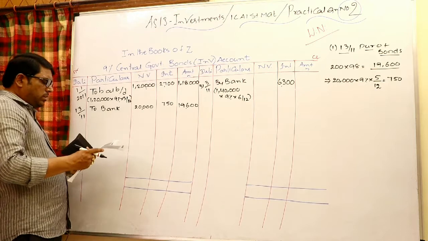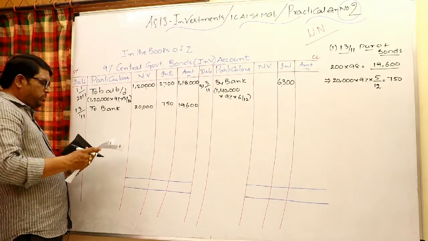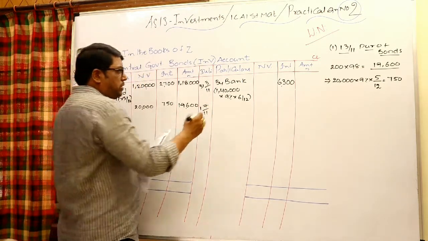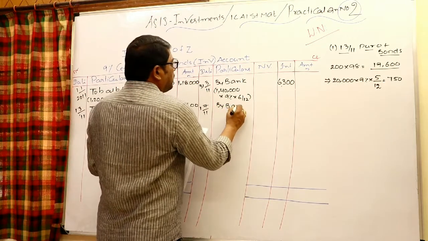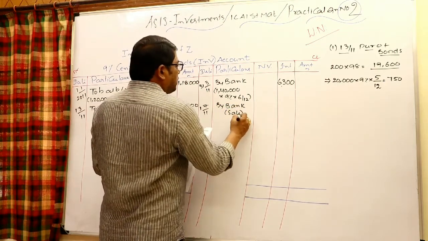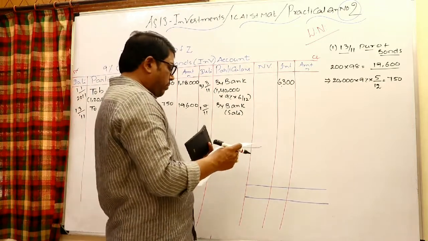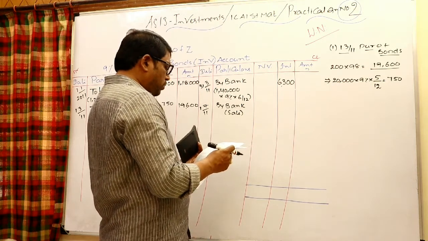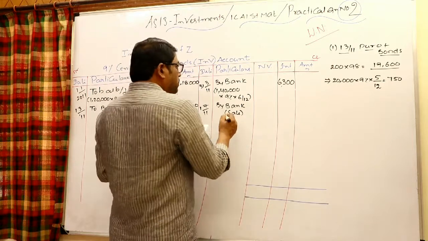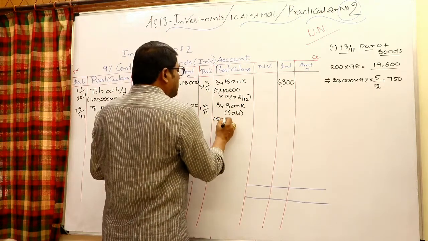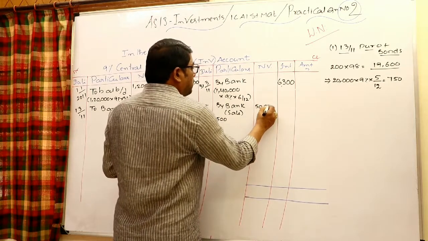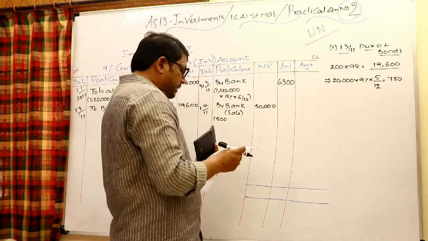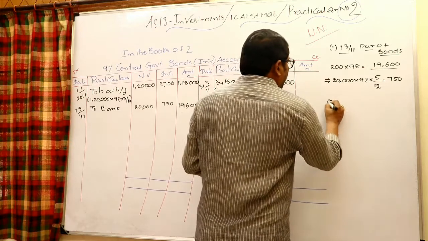On 1/7/2011, 500 units sold ex interest, each at 100 rupees. Bank to investments, investments by bank, within bracket sale. See how many units are sold here: 500 units are sold ex interest at 100 rupees. Obviously nominal value 50,000, 500 into 100. Come to working note 2.